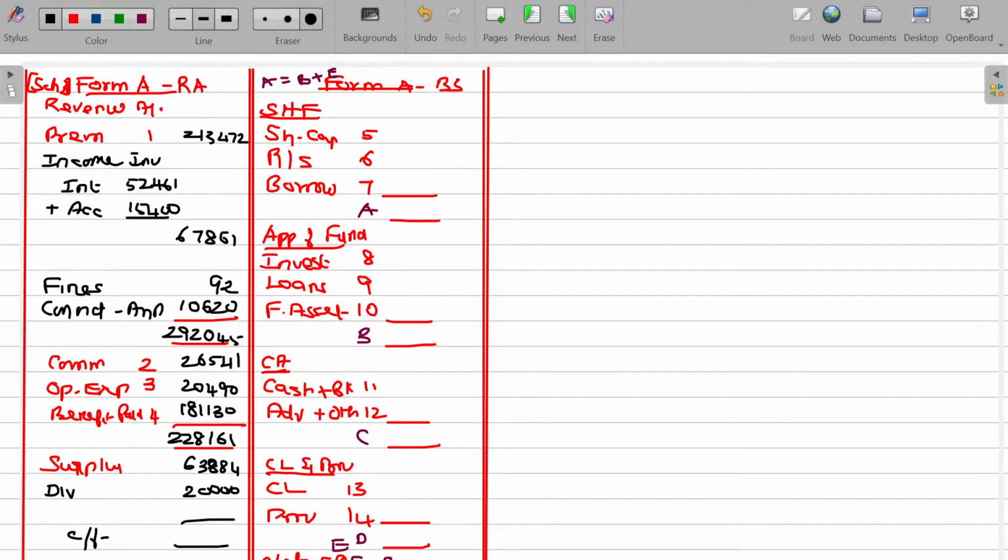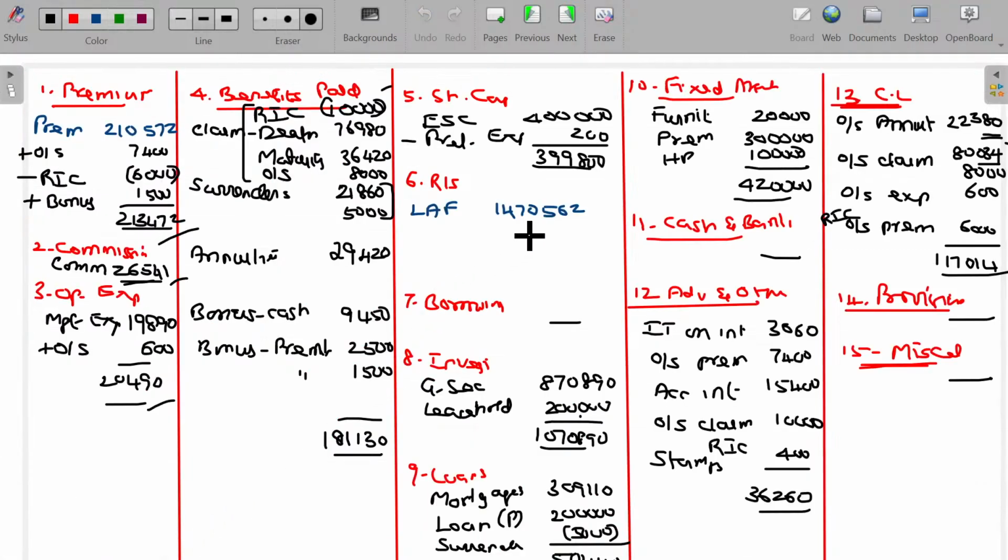Balance carried forward to life assurance fund 43,884. I add this with life assurance fund. Now the total of life assurance fund here being 15 lakhs 14,446.